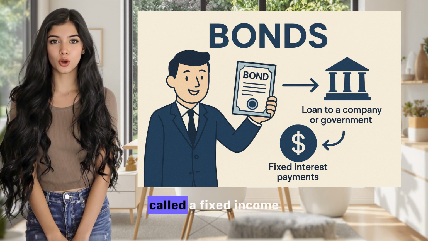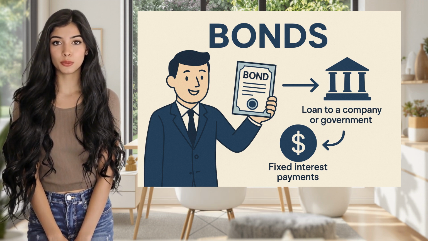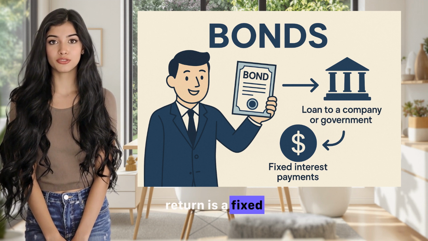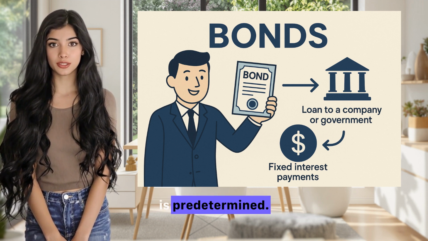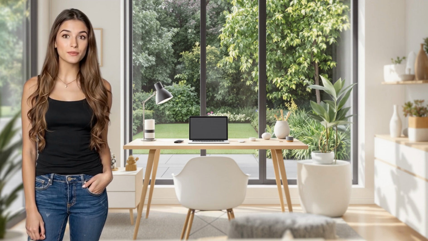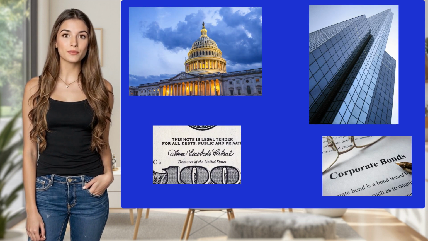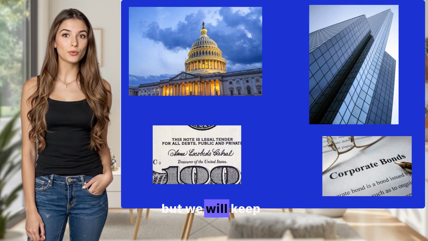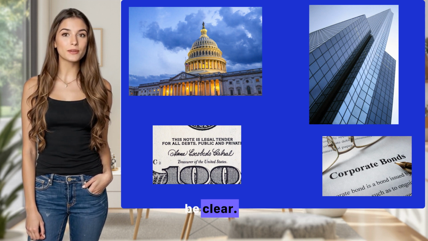This is usually called a fixed income instrument and a fixed income investment. This is because your return is a fixed amount, which is the interest you earn and is predetermined. That's great, Danai. And there are two main types of bonds: government bonds and corporate bonds. There are some others, but we will keep it simple. Corporate is another name for company, just to be clear.